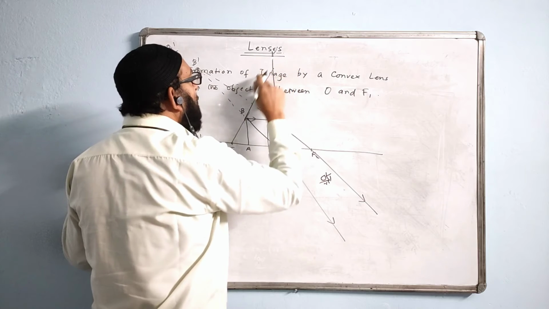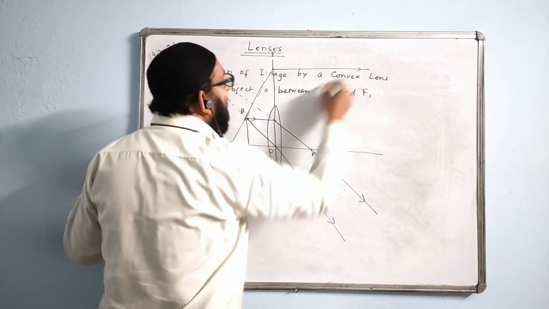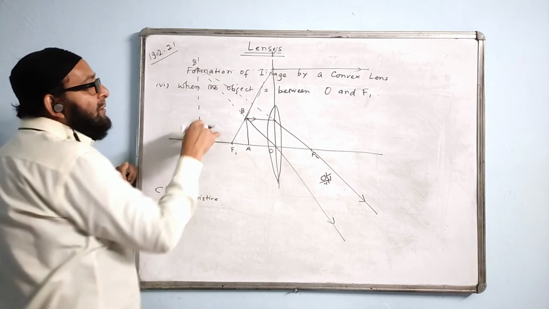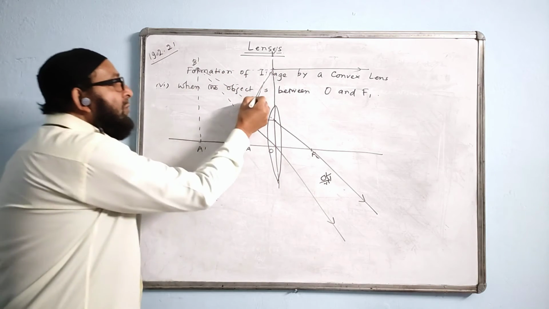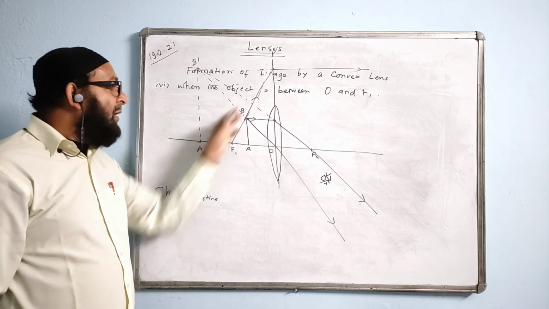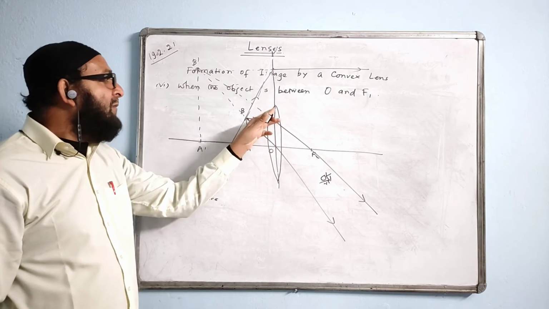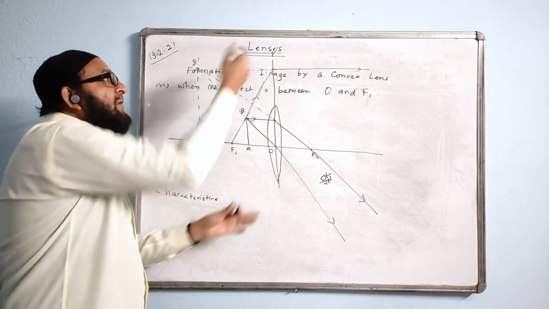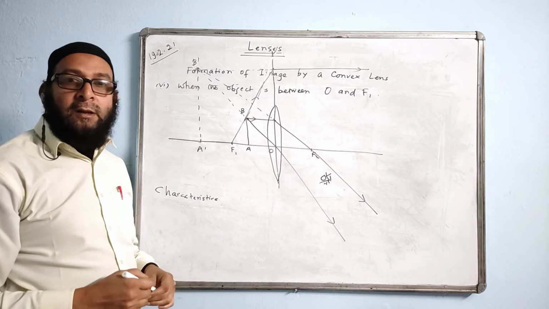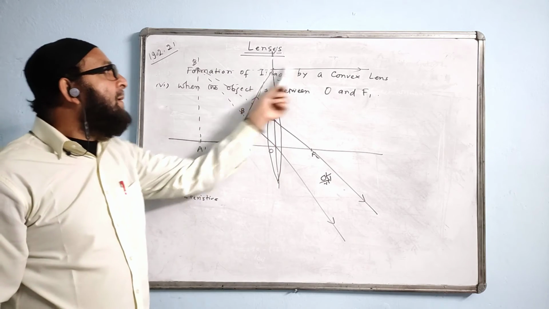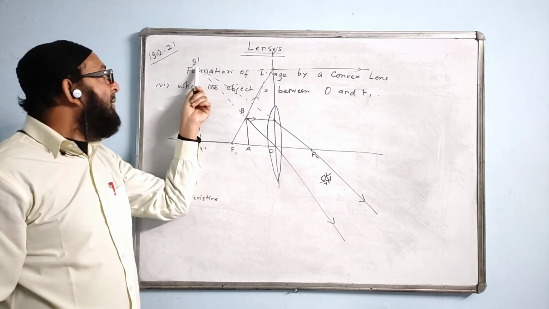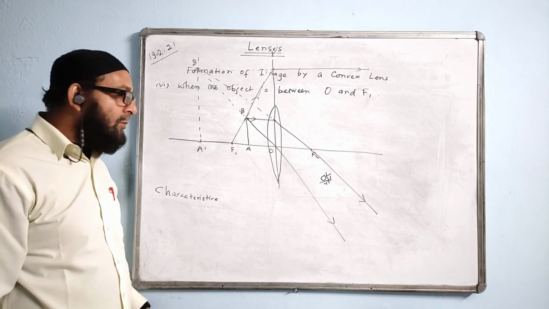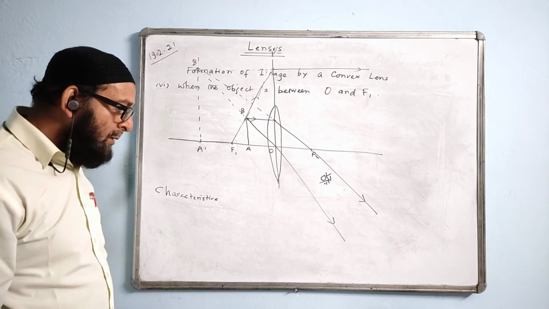Use a ruler when you do it, because I don't have a ruler right now. So it becomes parallel here. The dotted line will go at the back, and we will meet there only where the other two are already meeting. That way you can draw the third ray, passing through F1. This vertical line will be extended on this side because the lens was only this much, the vertical line was not available there, so we are extending it ourselves. And then this ray will go here and become parallel. So the dotted line will come at the back and will meet there only where the other two are already meeting. So there is the image formed. Understood?